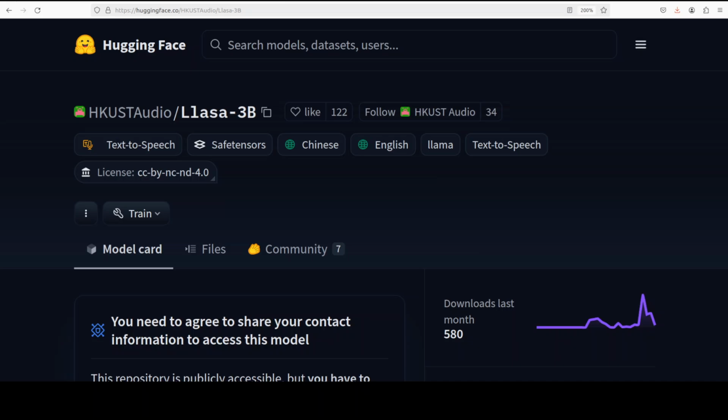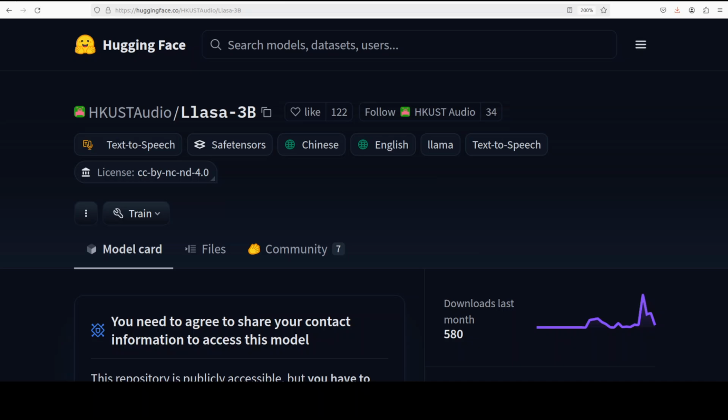In this video, we are going to look at yet another TTS model called Llasa 3 billion. This model also comes in a 1 billion flavor, but I believe that 3 billion is better than the 1 billion one, and that is why I'm going to install it locally and then we will see how we can generate speech from text. So before that, let's have a quick look at what exactly this model is.